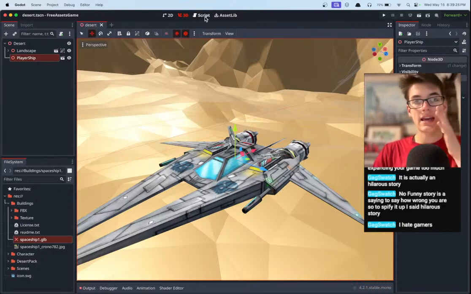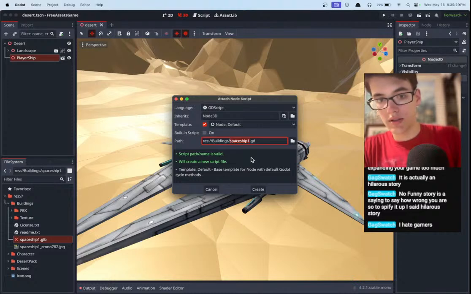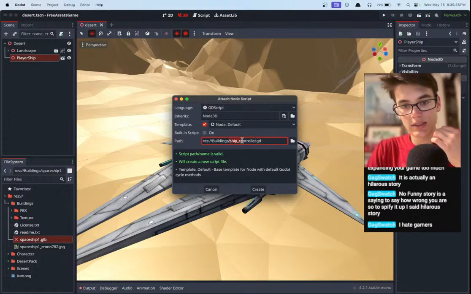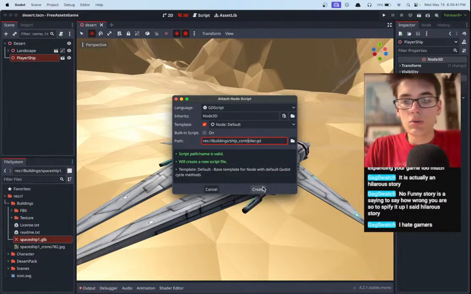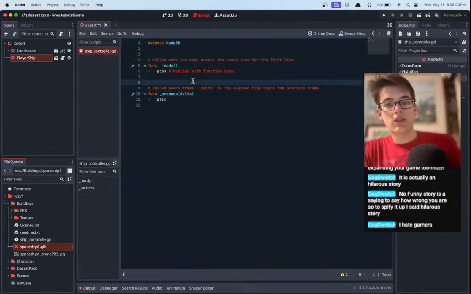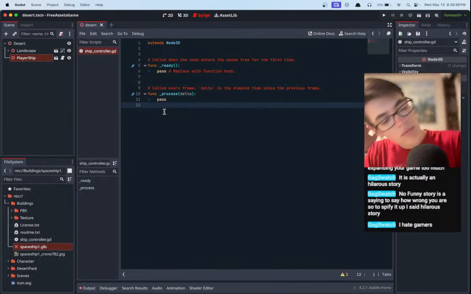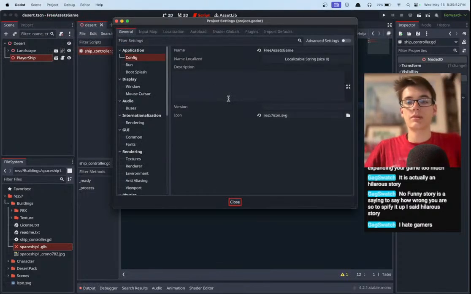And then we need to add ourselves a script. New script, we'll call this ship controller. Godot generally uses this snake case convention where everything is lowercase and we have underscores in between words to separate. So we'll use that convention just to make things easier. And then we need to add some input, of course. So let's go to project settings. We should be able to do that.